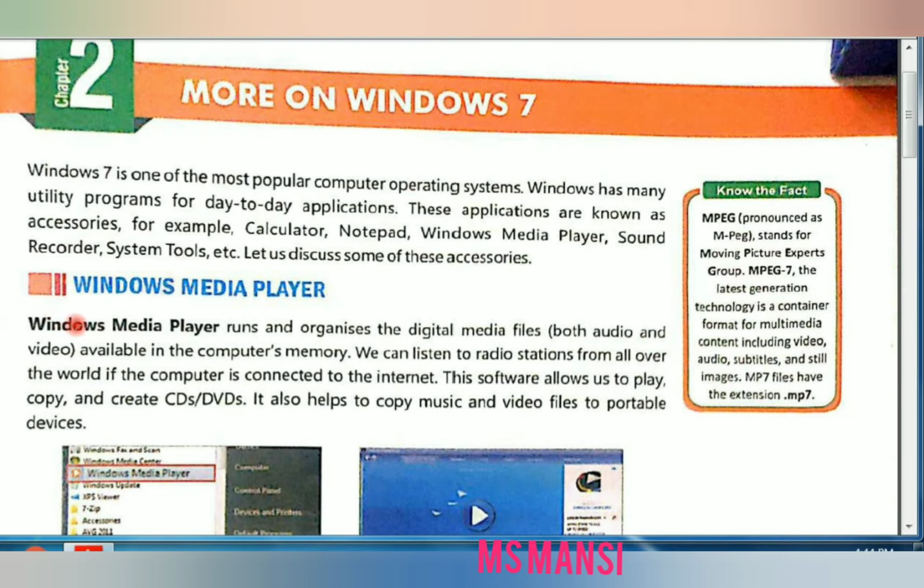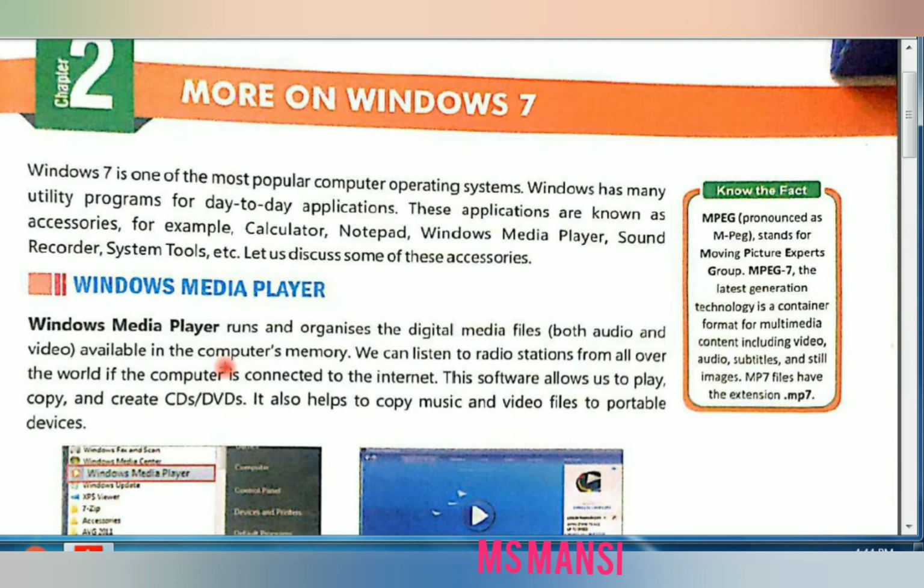Okay. Students, window media player runs and organizes the digital media files, both audio and video, available in the computer memory. Audio and video files.